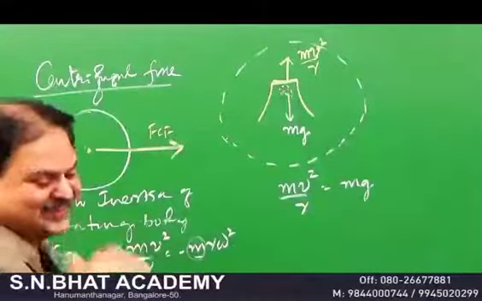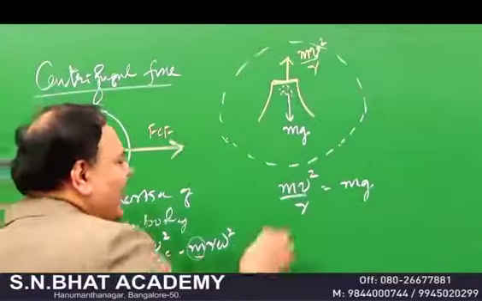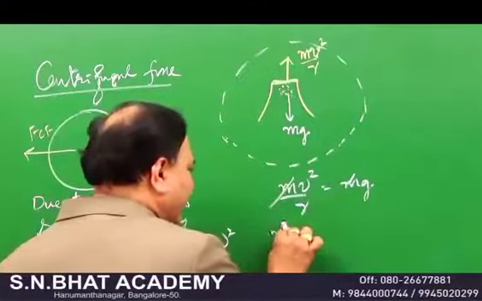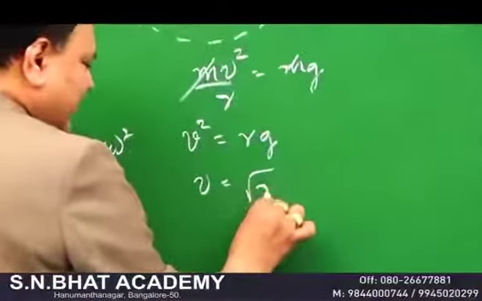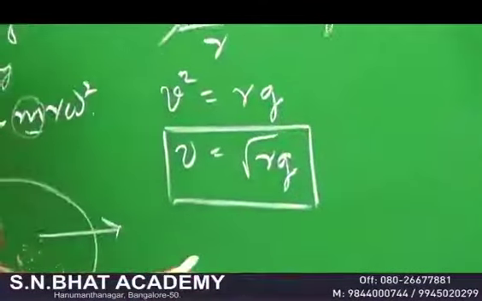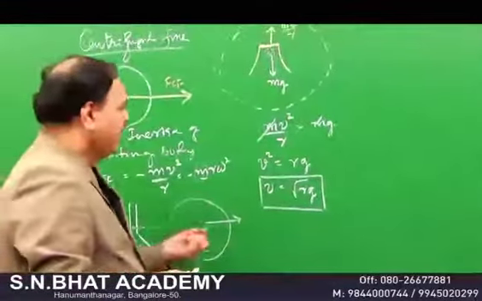Actually, it will be in the weightlessness condition. Under this condition, you cancel your m, and you get v square equal to rg, and v equals root of rg. Remember, it's a very, very important formula. You will see the same kind of formula even in gravitation.